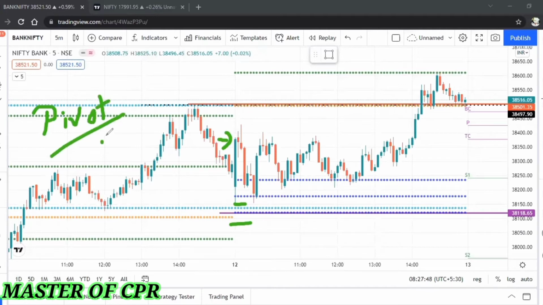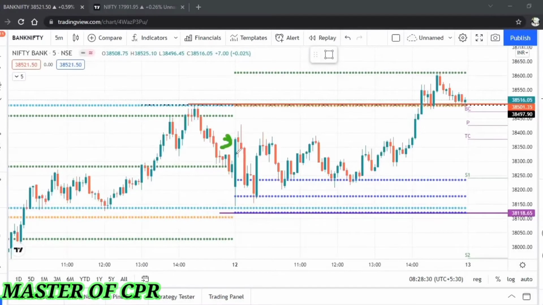So my target should be at the previous day high. Why? Because the previous day high is a supply zone. In a supply zone, the market may reverse. Till the previous day high, we are getting only a small profit compared to the risk. My risk is the entire bar and the reward is very small. Don't take such kinds of trades. Whenever risk is small and reward is big, then only enter the trade.